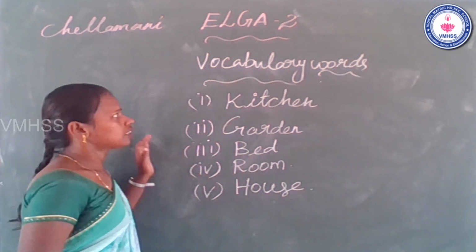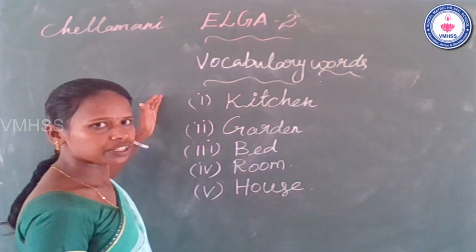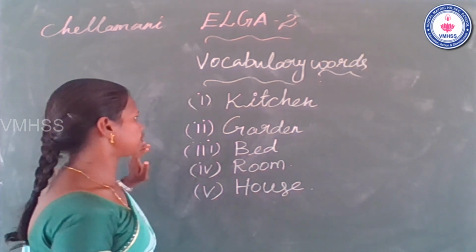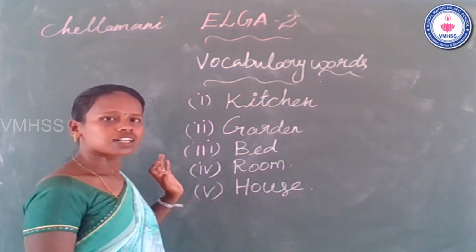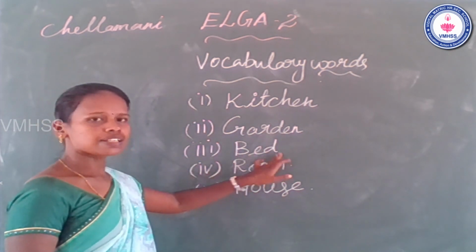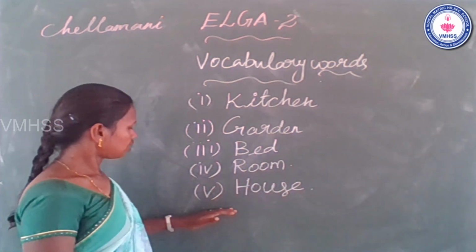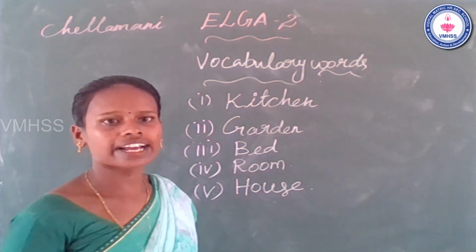Okay. Today we already learned the vocabulary words, but in today's class we recap the 5 vocabulary words. The first one is kitchen, second one is garden, third one is bed, fourth one is room, fifth one is house. Okay, now go to the slide.